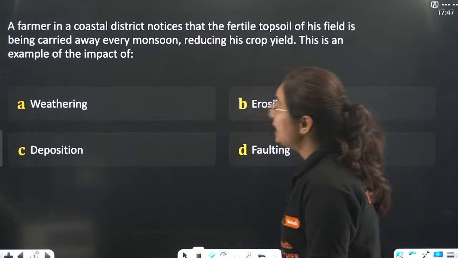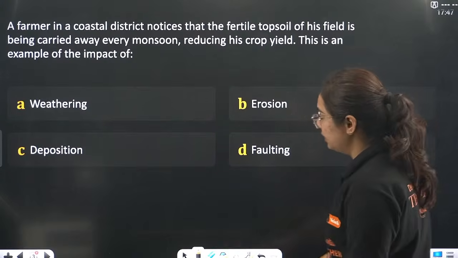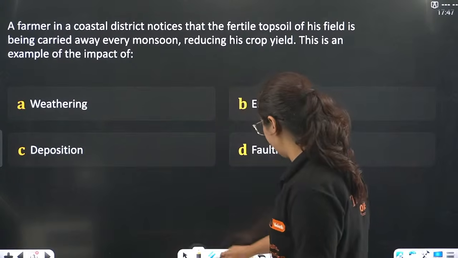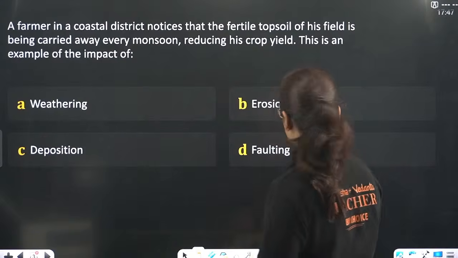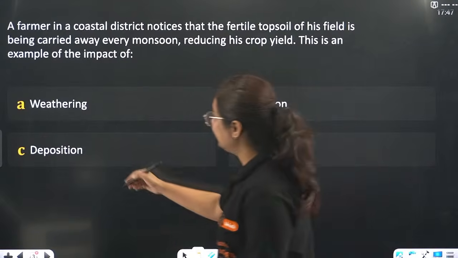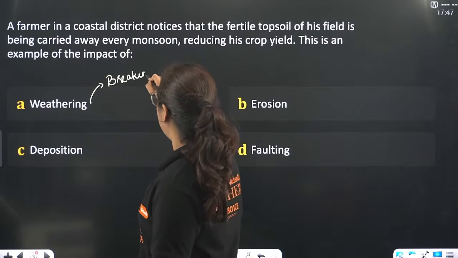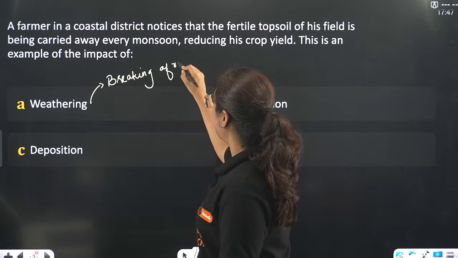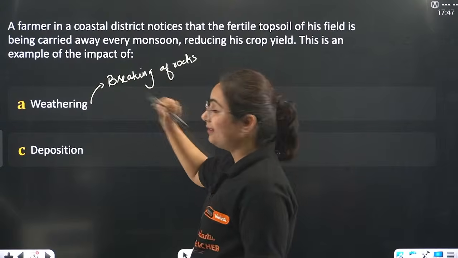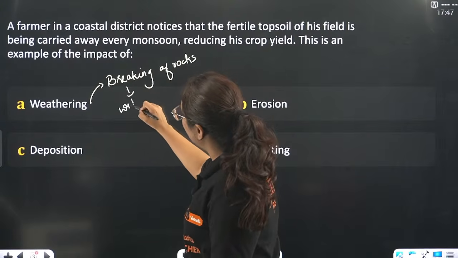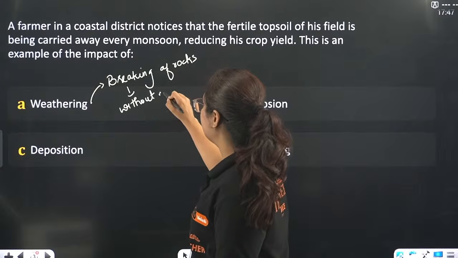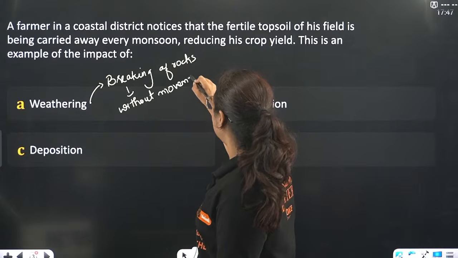Great. So now, these are certain phenomena given to you in the book, where weathering is basically the breaking of rocks, but without moving from one place to another, without movement.